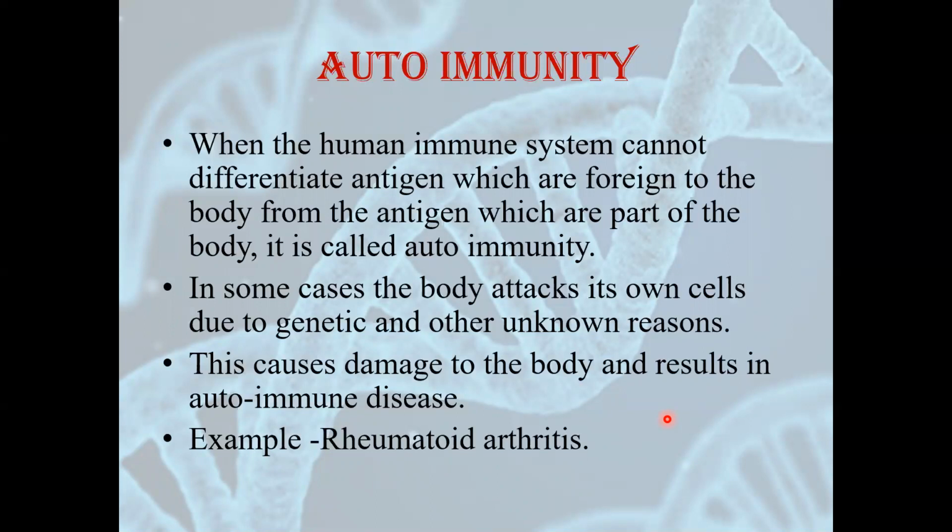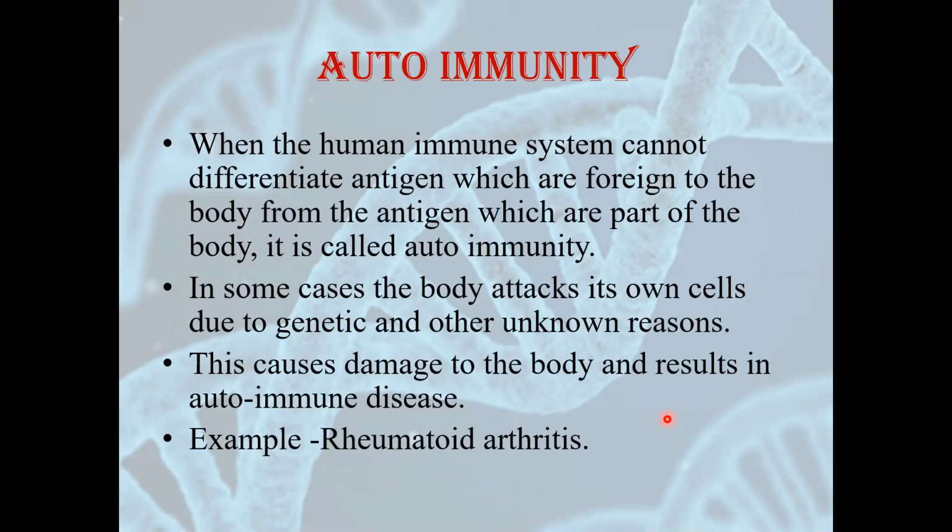The body will attack its own cells due to some reasons. We actually don't know the reasons till now. There are some genetic reasons or some other unknown reasons in which our body will not be able to differentiate between self and non-self. So it will try to damage its own cells. It will try to damage its own body. And when it tries to damage its own body, it results in a disease which is called autoimmune disease.